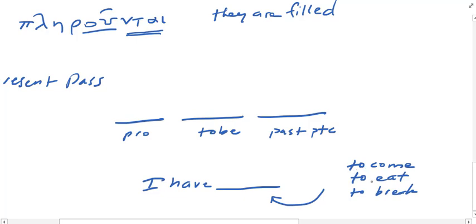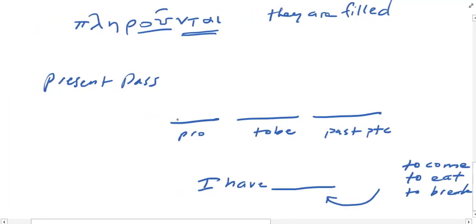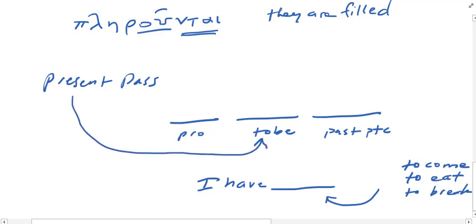Okay? So all of the forms that would go in this slot are the past participle, and it's the same form you're going to use for your passive verbs in English. Now, if my passive tense in Greek is the present tense, then I'm going to use the present of the form to be. All right?